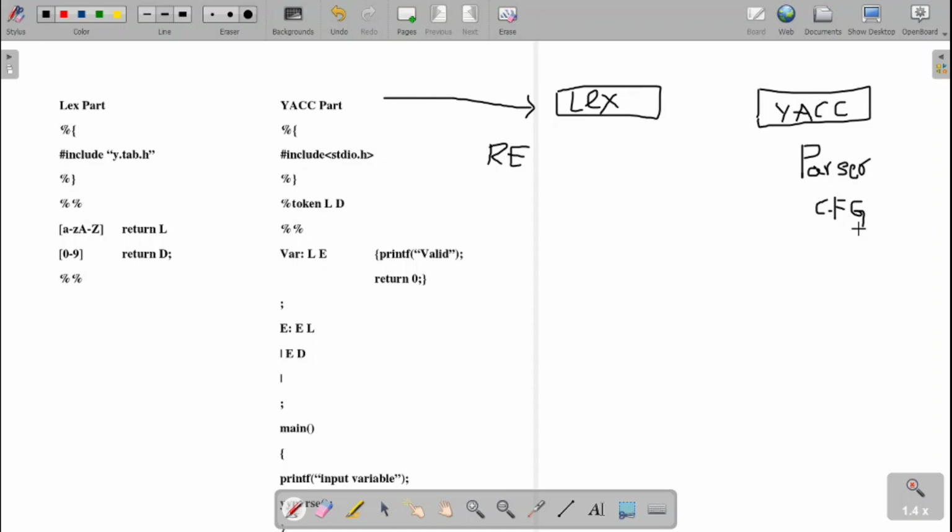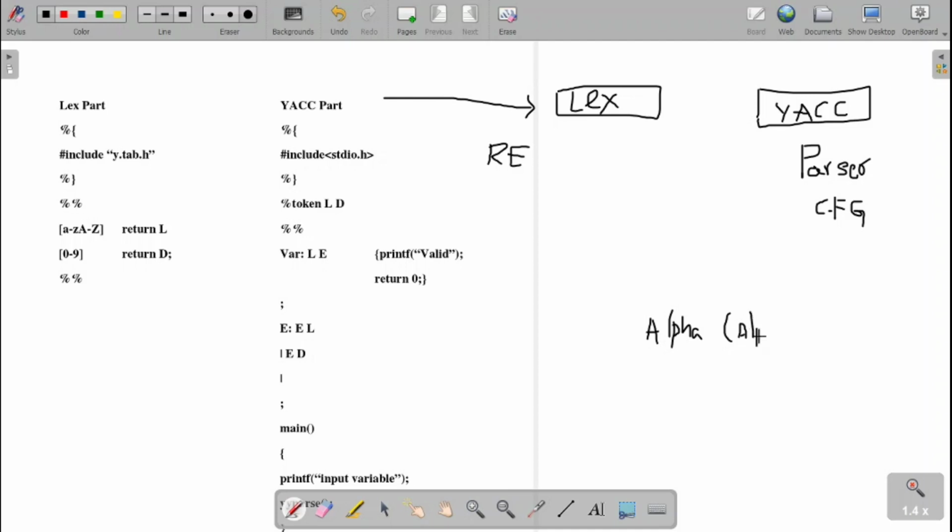Now, whenever any grammar is given, let us take this example. Here I am going to check whether a variable is valid or not. My rules are: first I should have an alphabet, followed by an alphabet or a digit of any number.